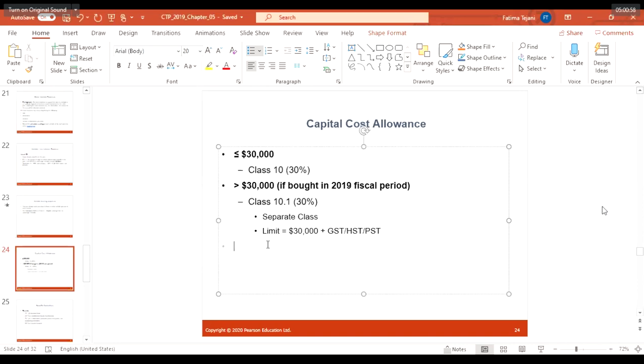So you can calculate that. And if it is greater than $30,000 and bought in 2019, it comes under class 10.1. However, the applicable rate will be 30% itself. So if you use a property you own, such as a building, motor vehicle, furniture, or equipment in your business, you might be able to claim CCA, that is, capital cost allowances. Or you might acquire a depreciable property such as a building, furniture, or equipment to use in your self-employment activities.